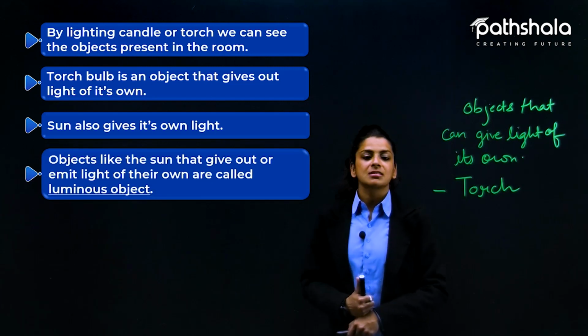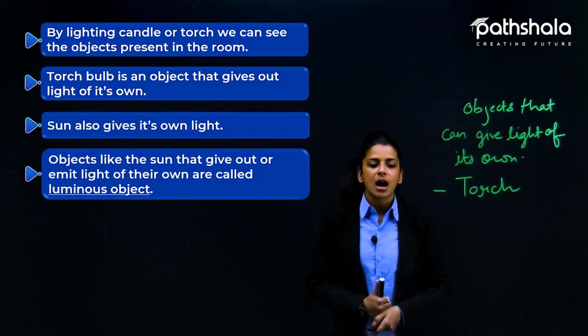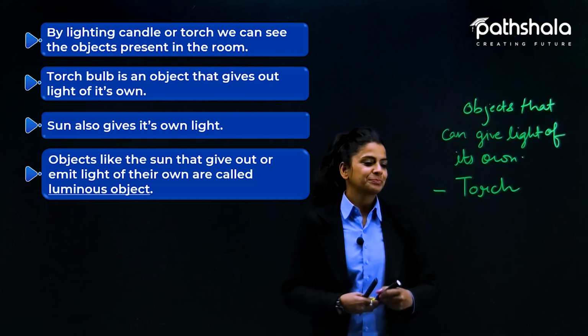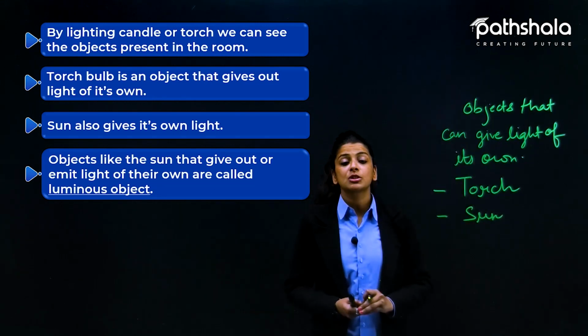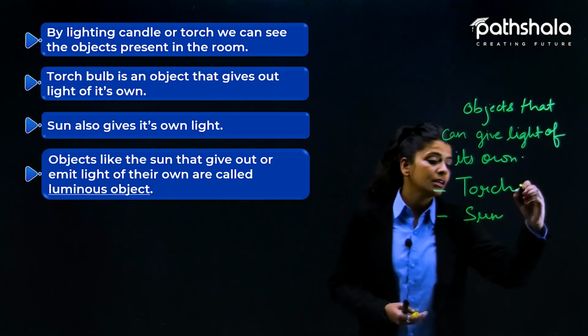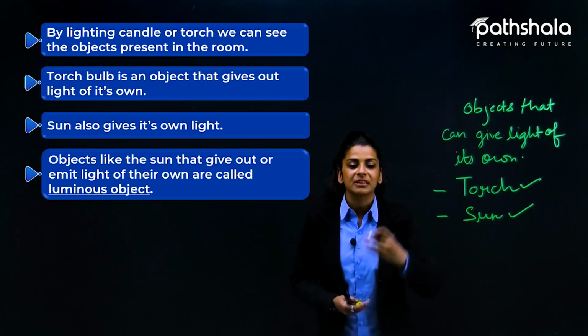Objects like the sun that give out or emit light of their own are called luminous objects. What we have written here, objects that can give their own light, the examples we read were the torch and the sun. These are some of the examples which can emit their own light.